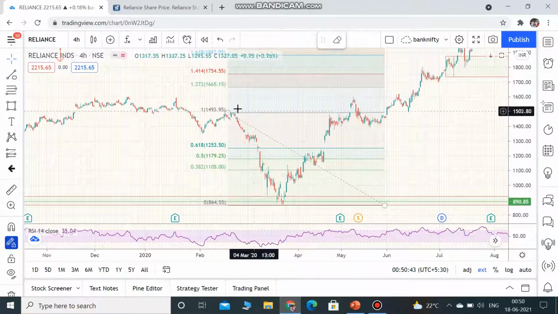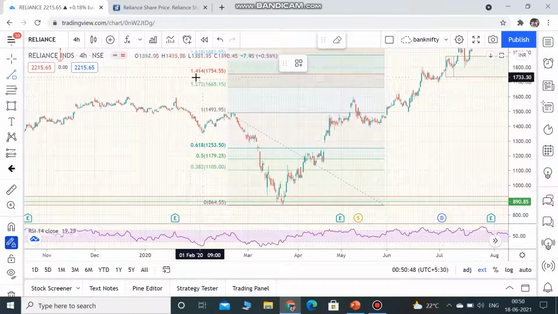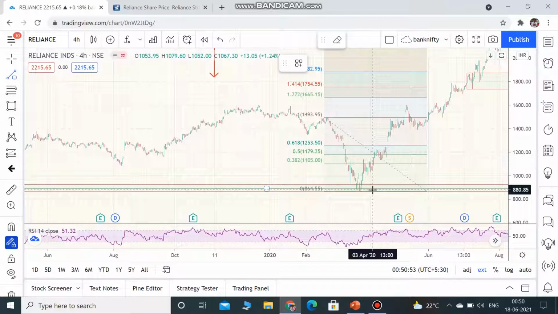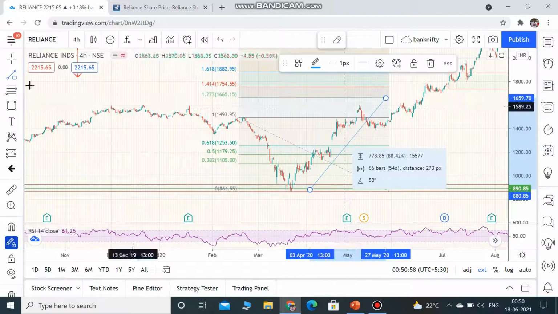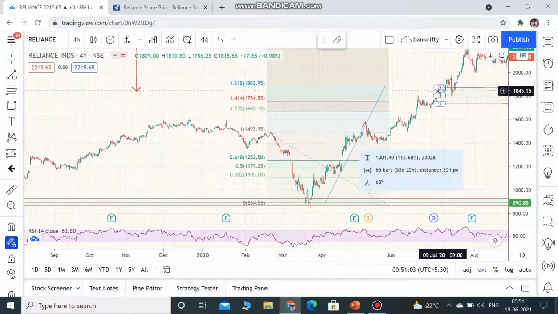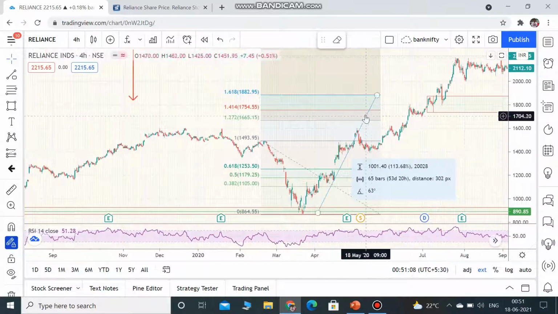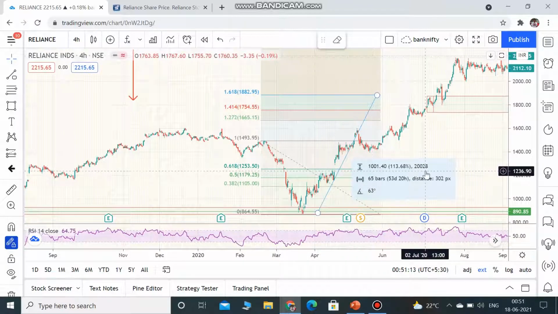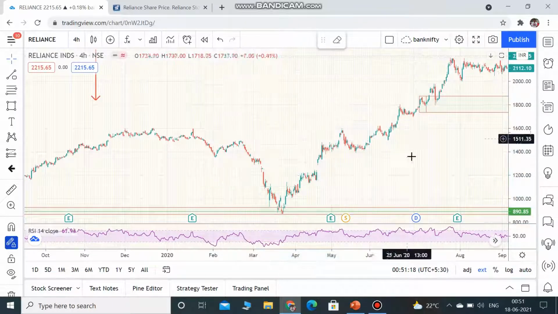If you are an aggressive trader, same high and low, you will exit at 1.27 or 1.618. See, from here till 1.27 or even more is here. Do you see that there is a rejection here? The Reliance kept moving above. You could have waited, but it's better to exit, and you have profited about 1000 rupees. That is how you get in as a long-term trader.